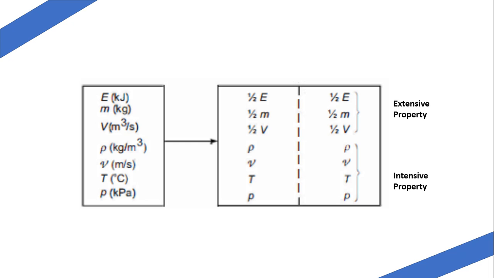From the figure it can be seen that total energy is divisible, mass is divisible, that is half and half, and volume is also divisible. Whereas the examples of intensive properties like density, velocity, temperature, pressure are not becoming half when we divide the system. Suppose I construct a wall in the middle of a room, then the temperature on both sides will remain the same irrespective of the climate. Next, suppose I take 1 kg of mass and divide it into two parts, then half kg and half kg is possible. That is the extensive property.